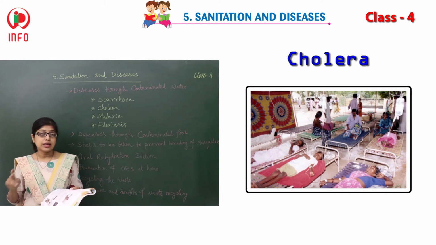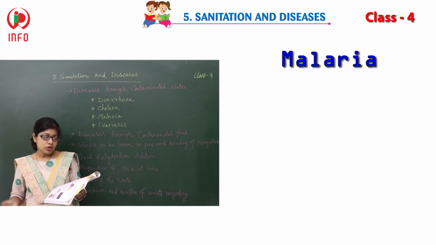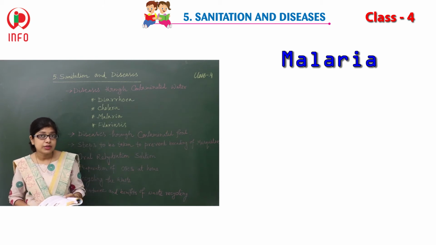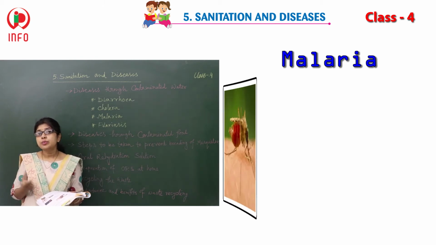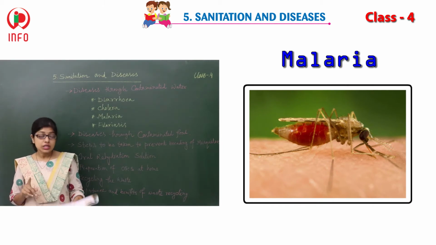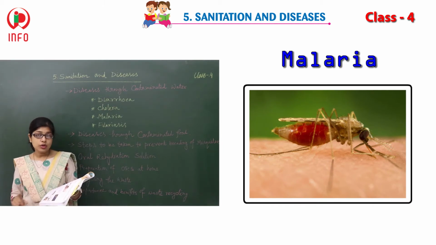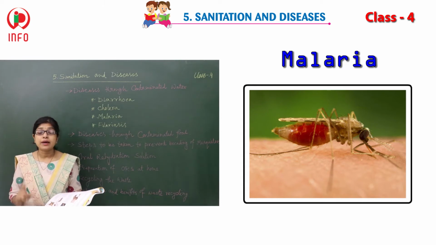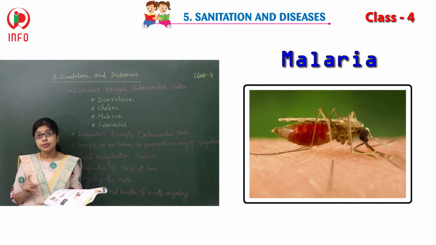And the next thing is malaria. So malaria, or the malarial fever, is spread with the help of mosquitoes. Which kind of mosquito? The plasmodium parasite mosquito that breeds in water.